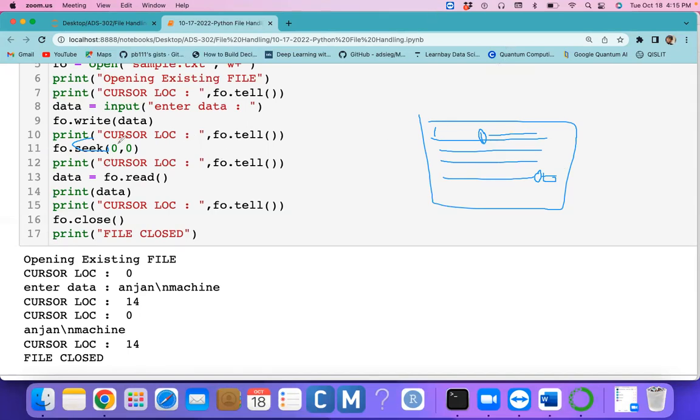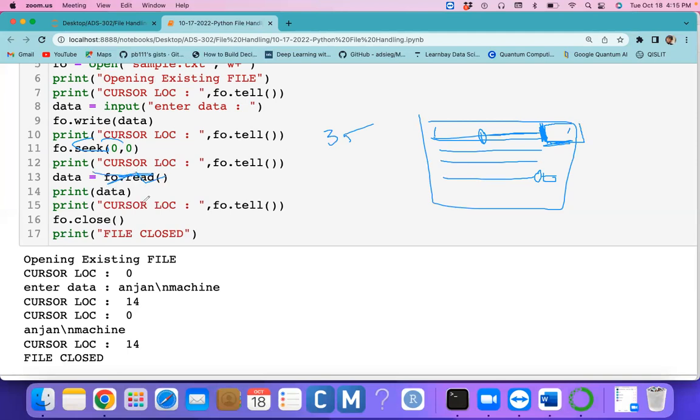Okay. So for example, if you enter 35 characters, after entering them the cursor is blinking at the end of the file. If you use the read method now, it is not reading from 0 onwards. It starts reading from where the cursor is available. The cursor is at the end of the file, and after the end of the file you don't have any kind of data.